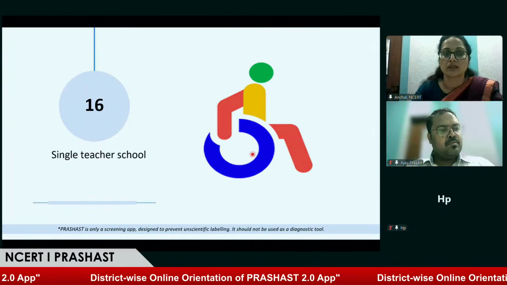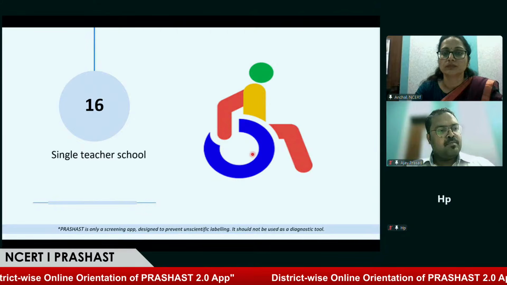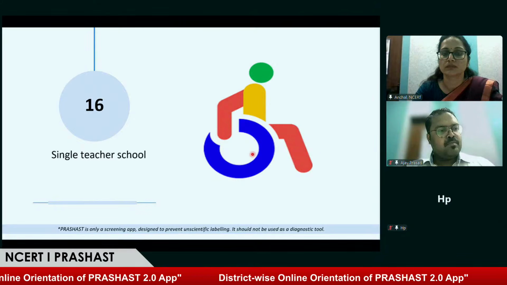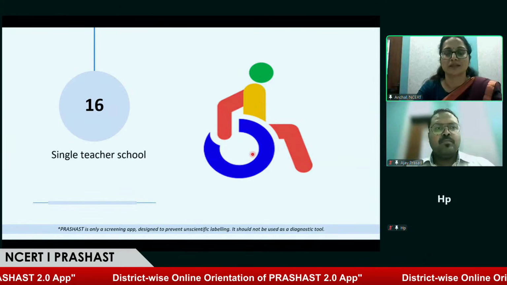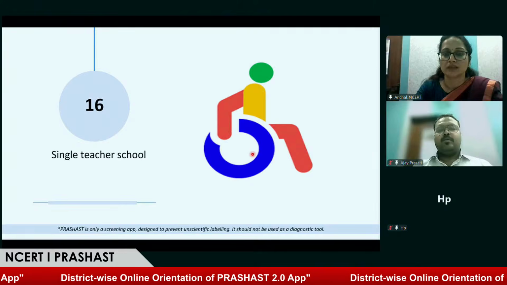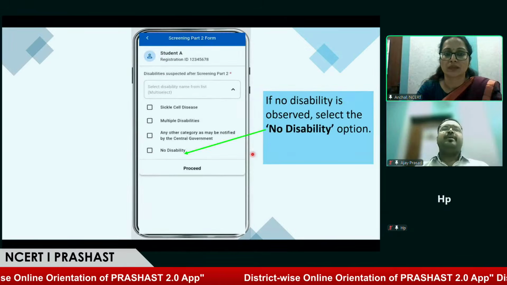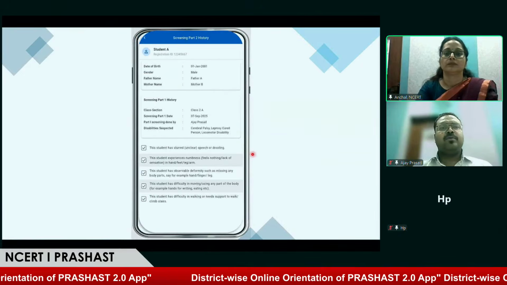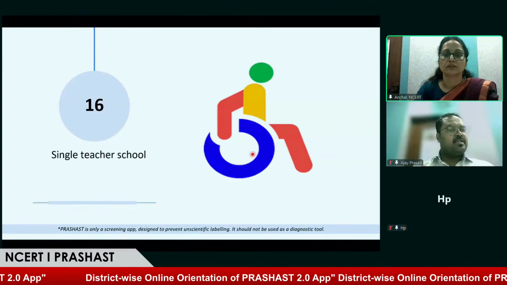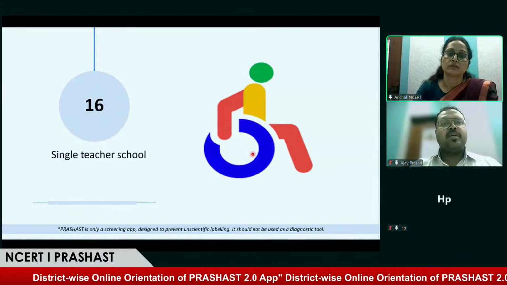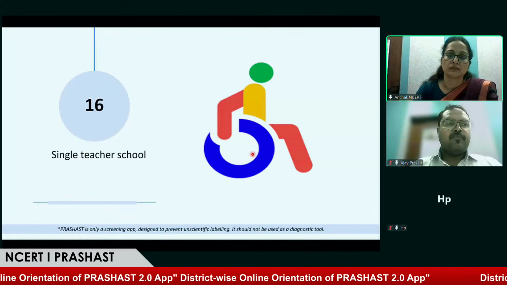One thing, ma'am, the registration ID of a student, where do we get it, or can we generate it? Okay, for the registration ID of the students, this is a general term that we are using, just to say any number being followed in your school which is unique for a student.